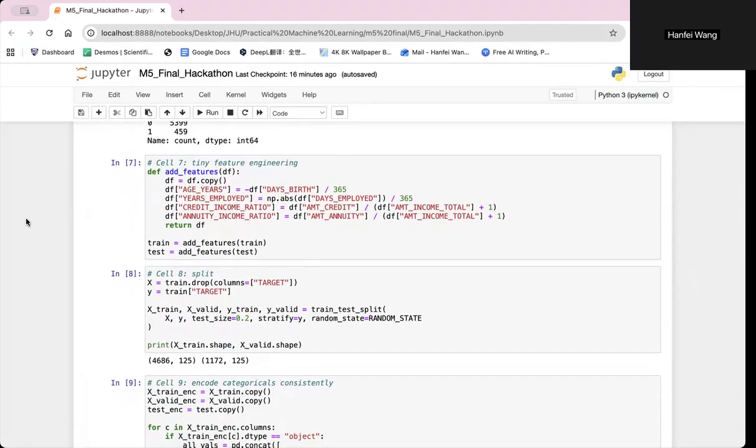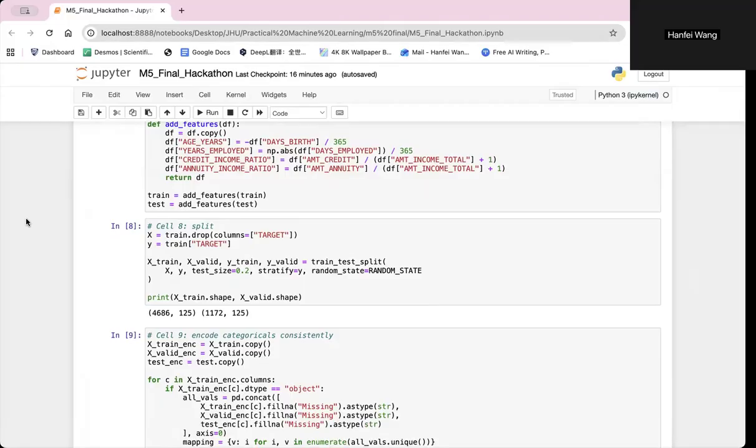So next, I created several simple features to improve predictive power. For example, I converted the borrower's age from days into years. I also created financial ratios such as credit to income and annuity to income. These ratios help represent the financial burden of each borrower and are commonly used in credit risk modeling.